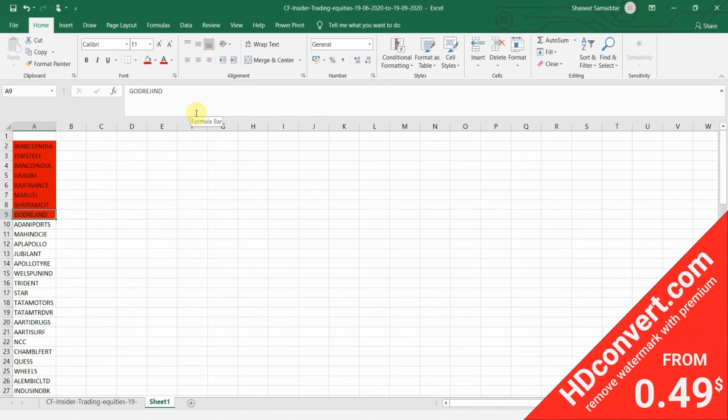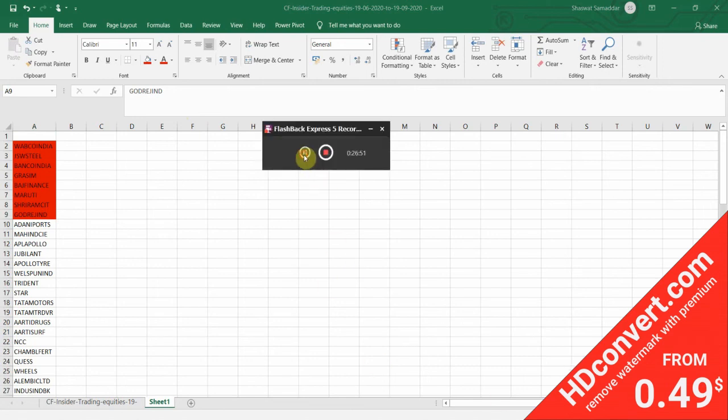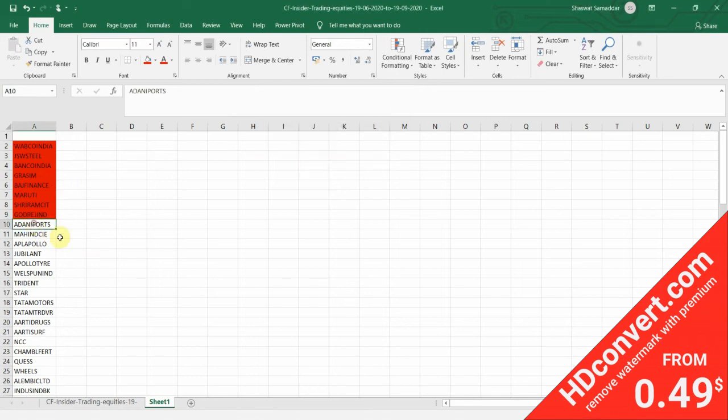So let's go and check Adani Ports again on the NSE's website. We'll go to the corporate filings, insider trading. We will type the company's name, Adani Ports. Here it is. We will click on the symbol of Adani Ports. We can close the Godrej Industries. Okay, next we'll go to the corporate information of Adani Ports. Now we have to check again all the four criteria.